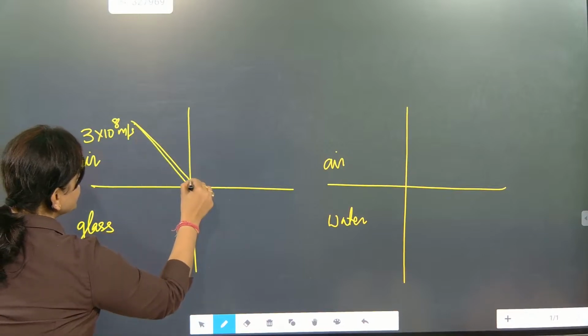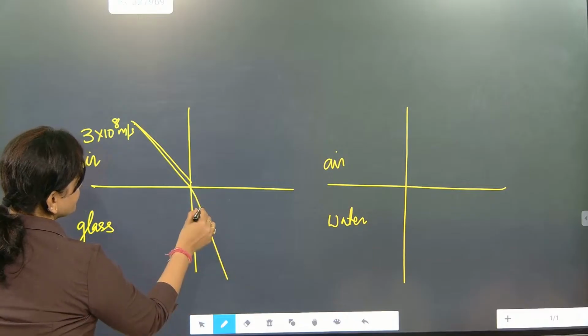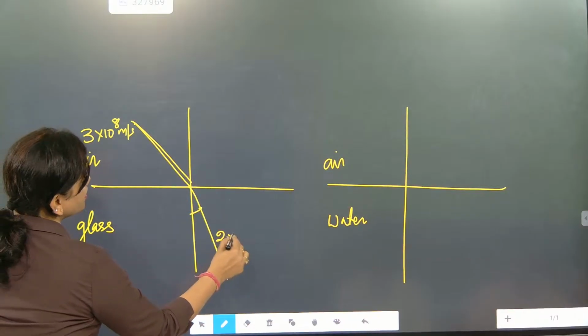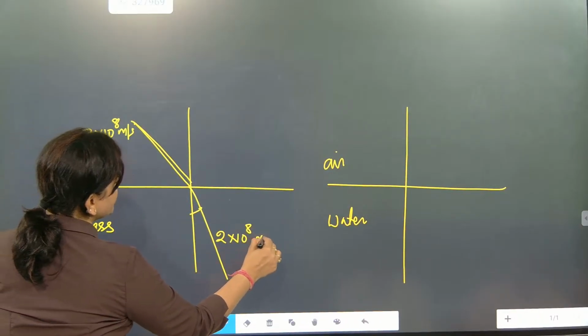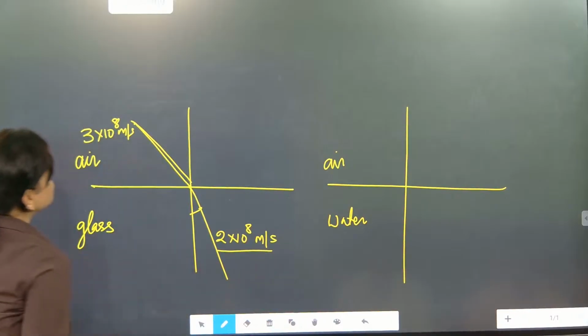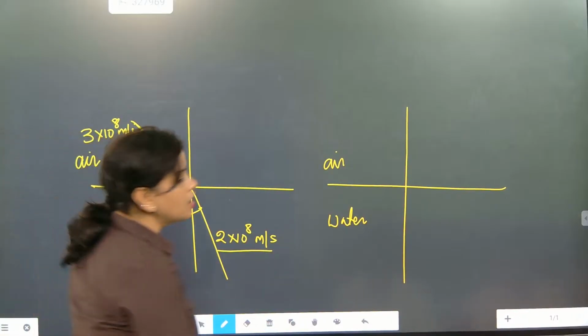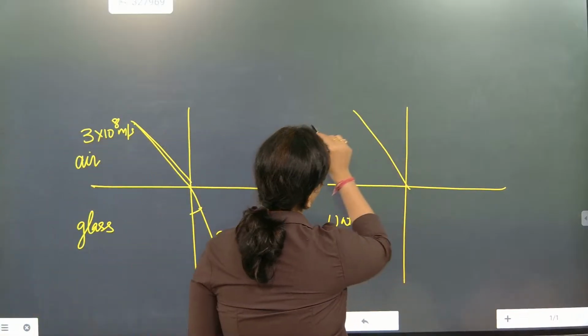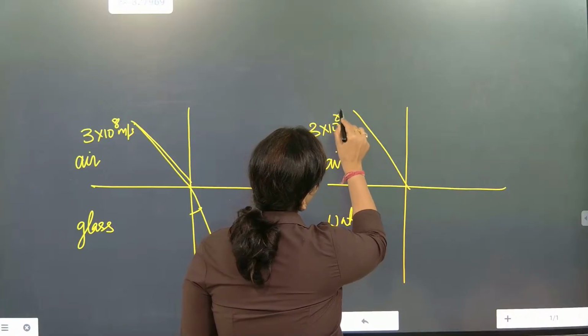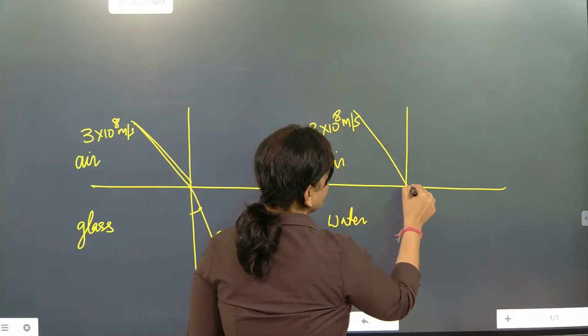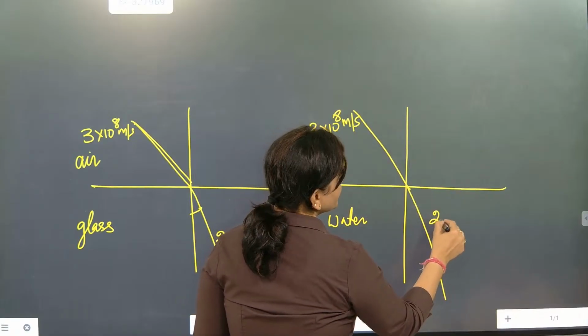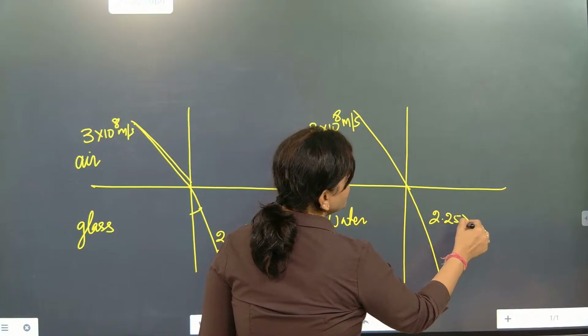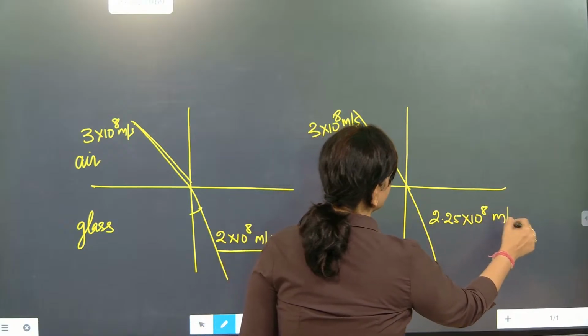But the moment it enters, it will bend. So the speed of light in water is 2 into 10 to the power 8 meter per second. So speed is reduced, understood. But here the speed of light in air is 3 into 10 to the power 8 meter per second, and here it bent like this. It will become 2.25 into 10 to the power 8 meter per second.